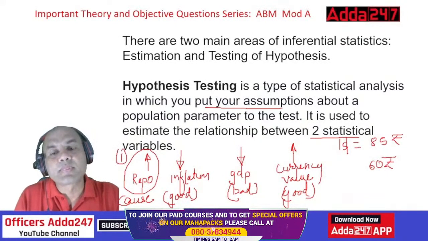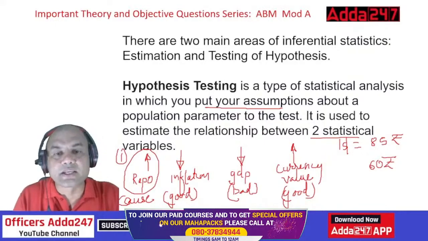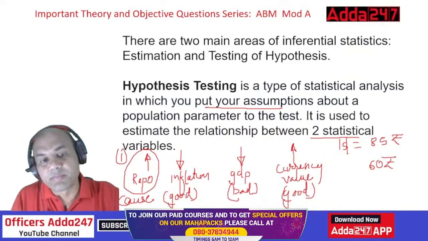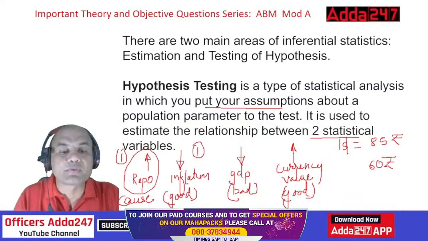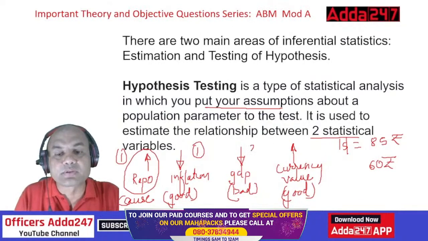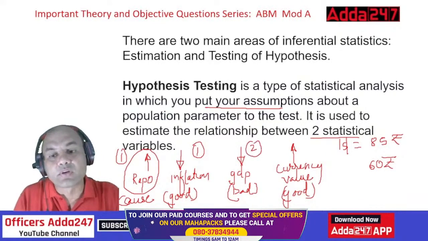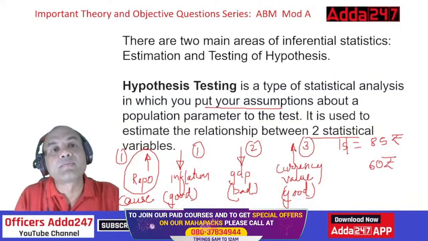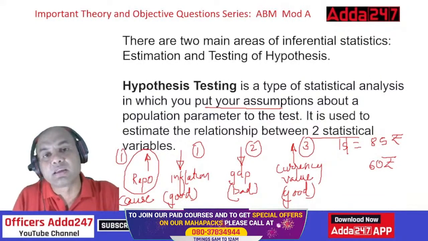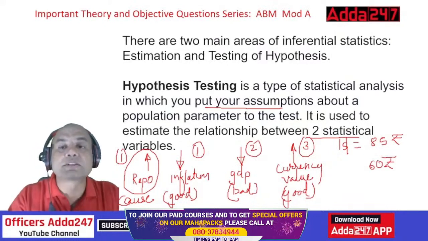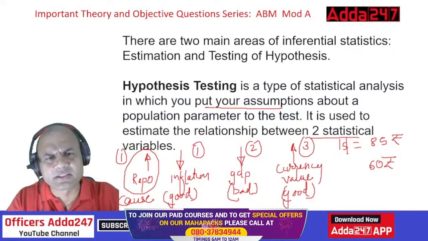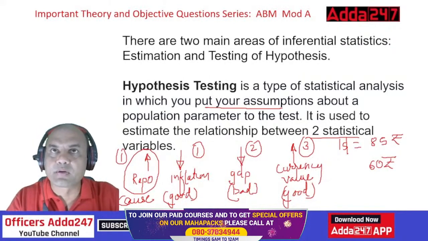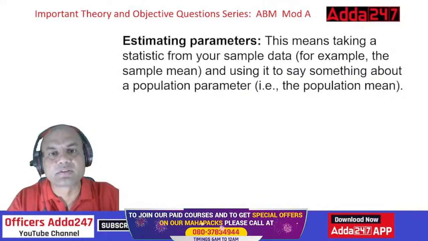So in hypothesis testing, we check each one separately. What will happen if the repo goes up for inflation, 1:1, I'll do it. Or what will happen if repo goes up to GDP, 1:2, I'll check it. What will happen for 1:3, I'll check it. But each will be checked separately. This is mainly done under correlation. We have this chapter separately, right? Correlation and regression. We have done this topic. Got it, everyone? Next one.